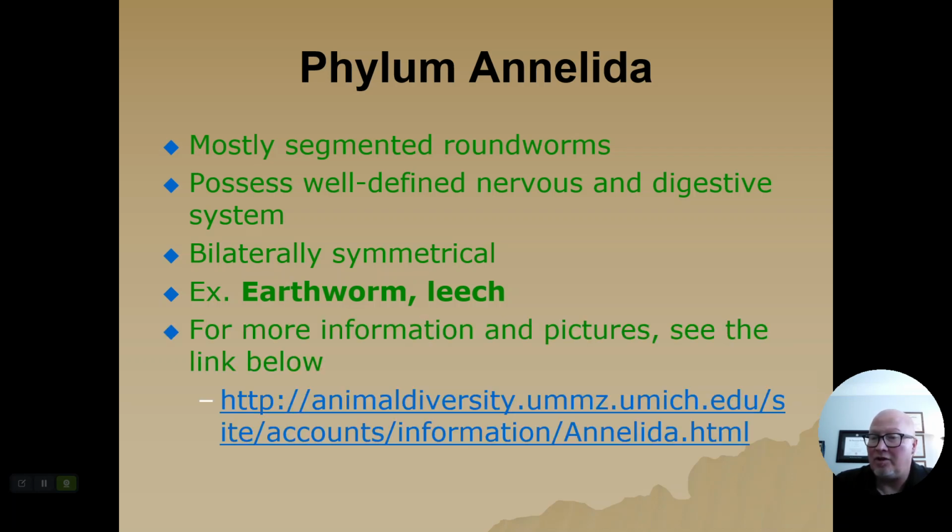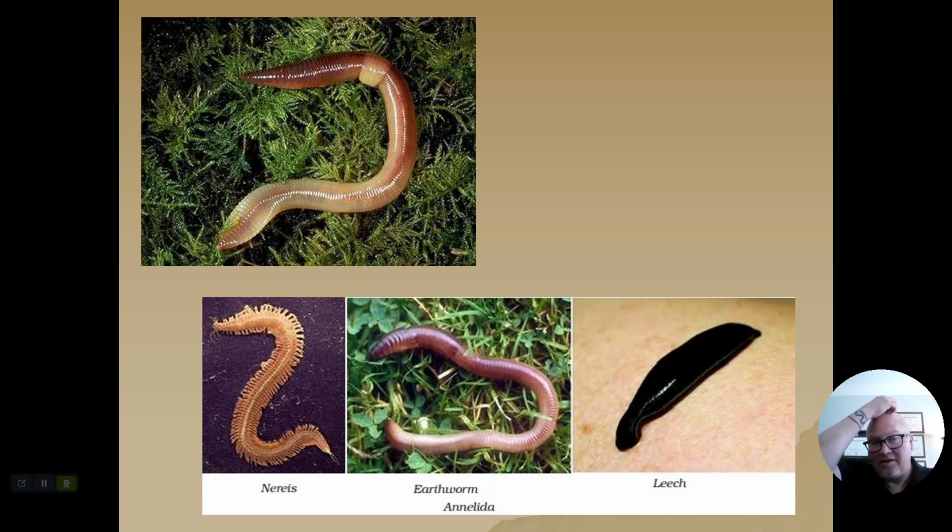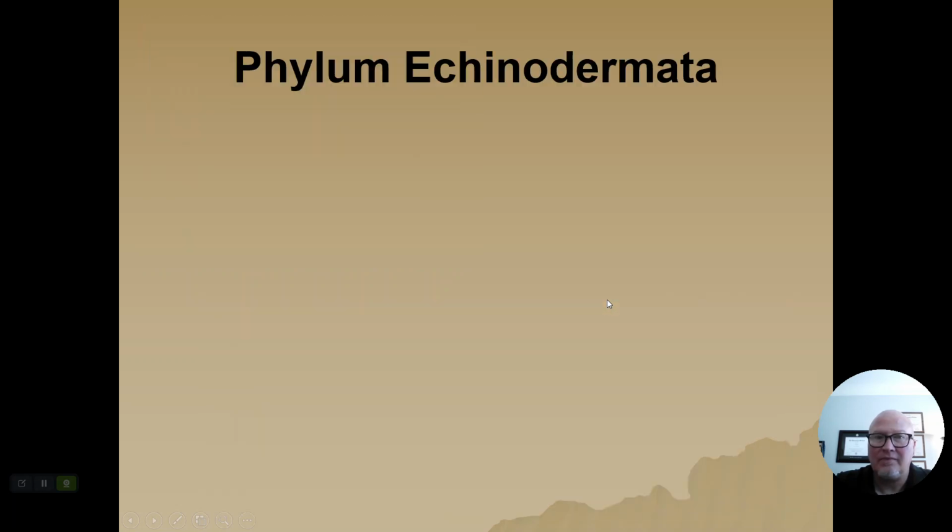Okay, here once again, here's a link. Here you go. Here's an earthworm. If you've ever done any fishing, then you're familiar with this guy. Here's another picture of an earthworm. They often come up out of the ground after a rain. Here's a leech. This is a marine annelid. Most marine annelids are highly predaceous, meaning that they will actually prey on small fish and things like that. So those are our three groups of worms.